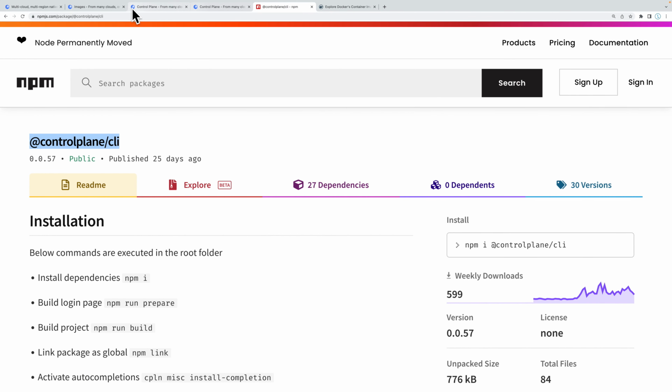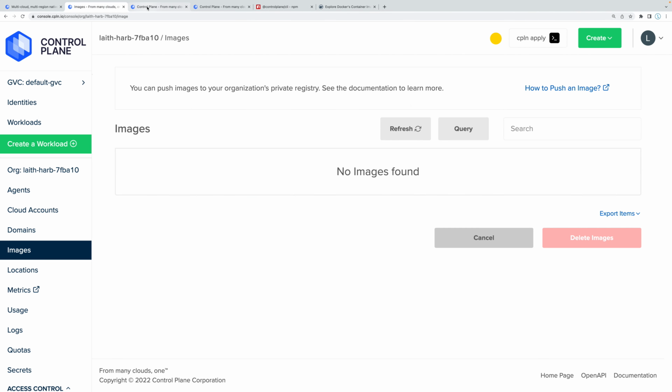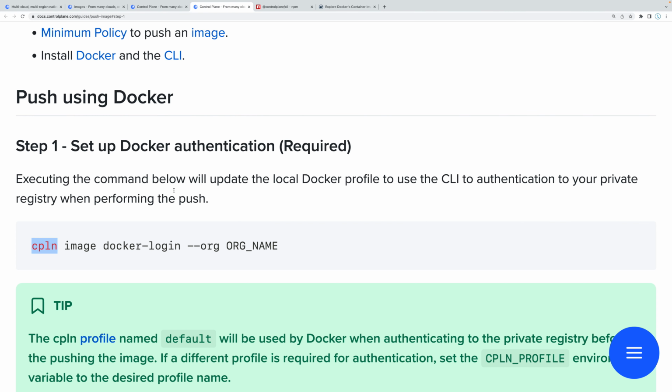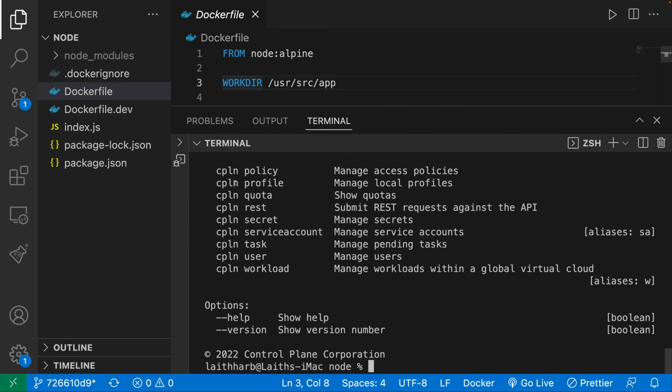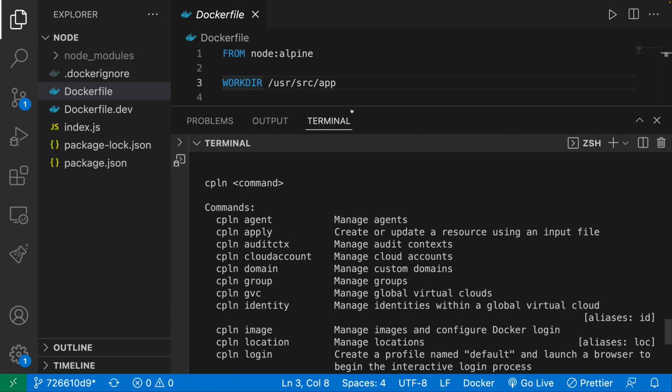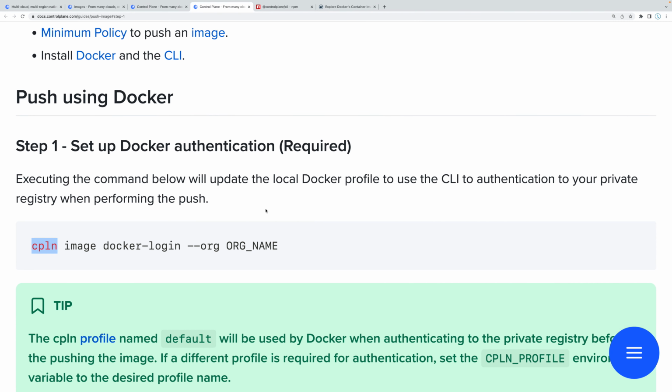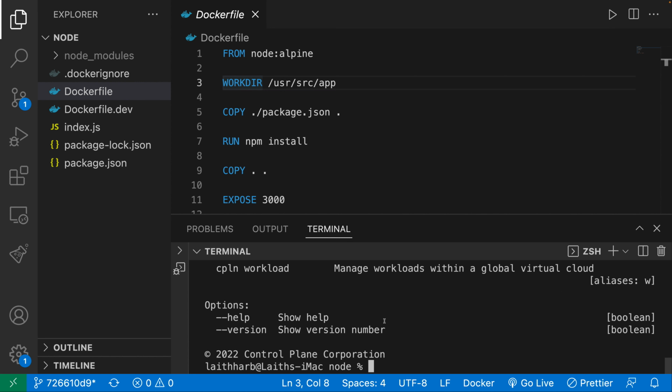I don't know if I said that correctly. Let's see here. Where is it? It's cpln. And over here, you can see there's a bunch of different commands that you can execute. Now, one of the commands that you're going to execute is docker image login --org, and then your organization name. And this is just going to prompt you to log into your Control Plane account. So let's just go ahead and do that.